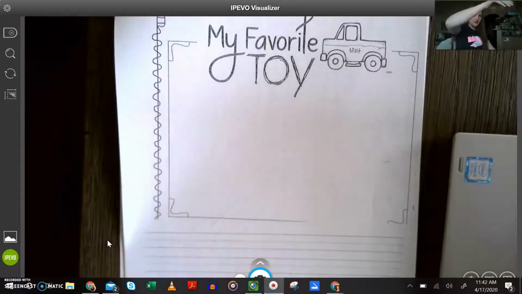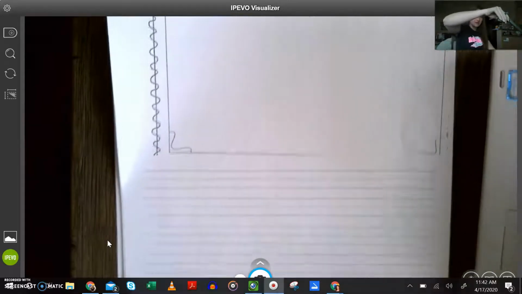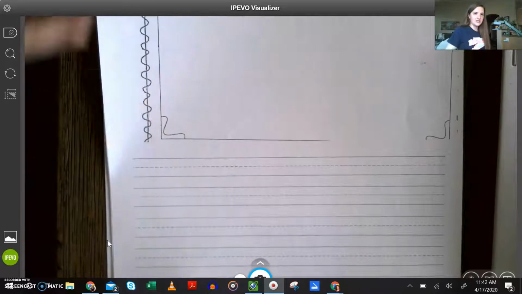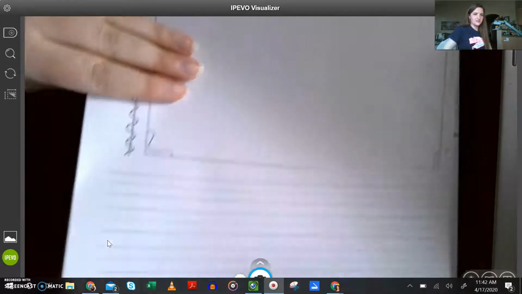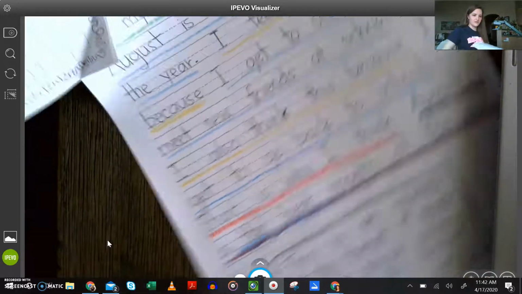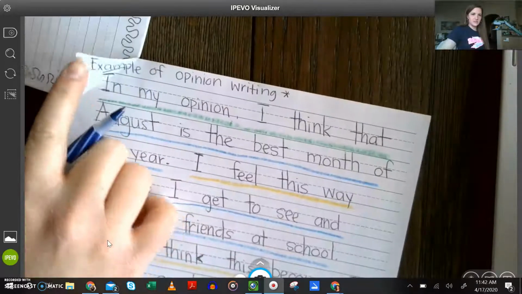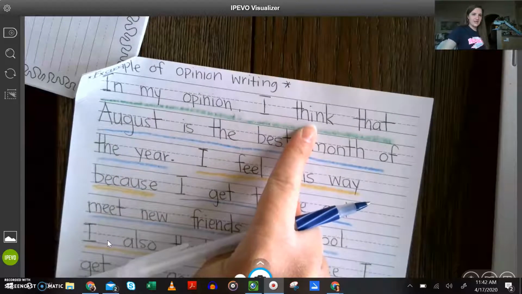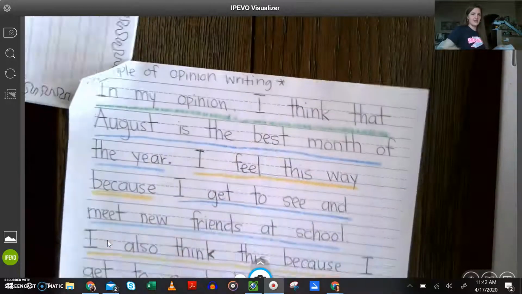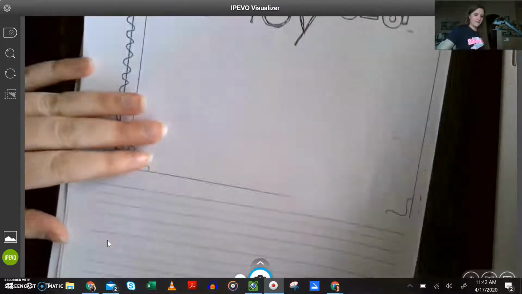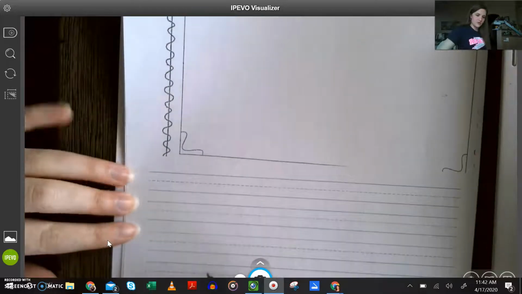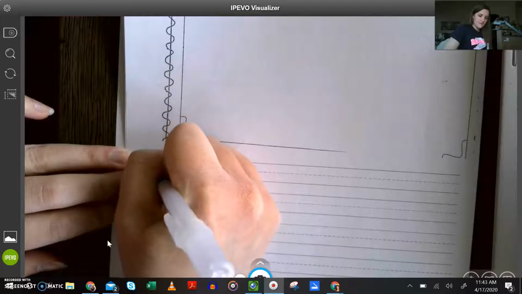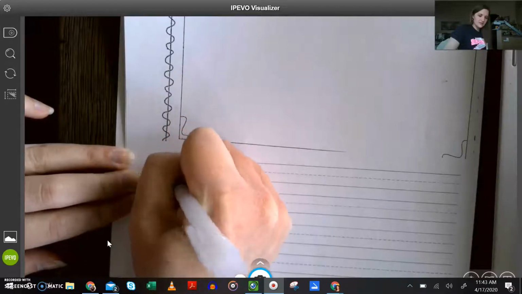Okay. But we're going to come here and we're going to come to the beginning of our paragraph. And we are going to do the introduction that we all just reviewed on the other page. So we are going to do this green portion. In my opinion, I think that, and then we'll finish. Okay, so in my opinion, I think that. I'm going to start with a capital because it's the beginning of a sentence.